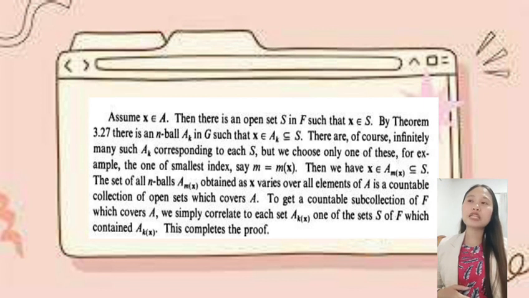So there are, of course, infinitely many such A_k corresponding to each S. But we choose only one of these, for example, the one of smallest index, say m = m(x). Then we have x is in A_m(x), which is a subset of S. The set of all n-balls A_m(x) obtained as x varies over all elements of A is a countable collection of open sets which covers A. To get a countable subcollection of F which covers A, we simply correlate to each set A_m(x) one of the sets S of F which contain A_m(x). So this completes the proof.